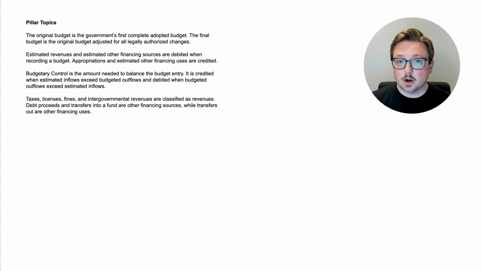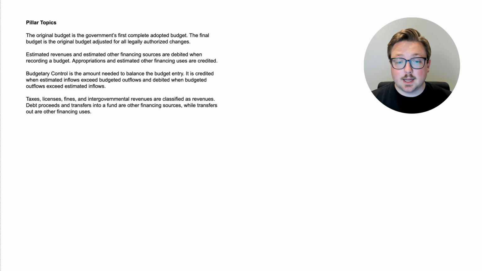Okay, here we are at the pillar topics. Let's just dive in. Again, this is essentially, in your own words, a summary of what you learned. First, the original budget is the government's first complete adopted budget. The final budget is the original budget adjusted for all legally authorized changes. Now, we only talked about that in the first question. The rest of it was about the journal entries.